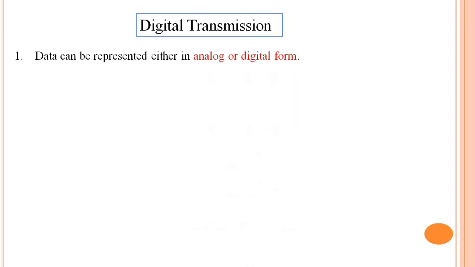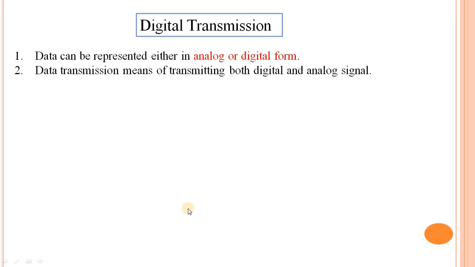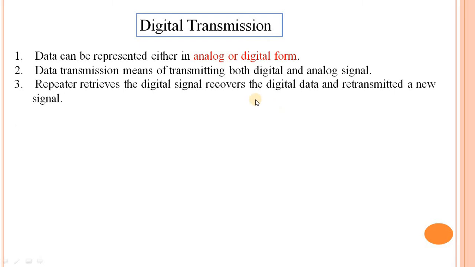It is represented either in analog or digital form, meaning data can be represented in either analog or digital form. Second point, digital transmission means transmitting both digital and analog signals. Repeaters are used in digital transmission while transmitting data from sender to receiver. The working of a repeater is that the repeater retrieves the signal.